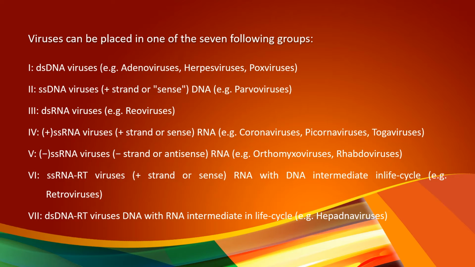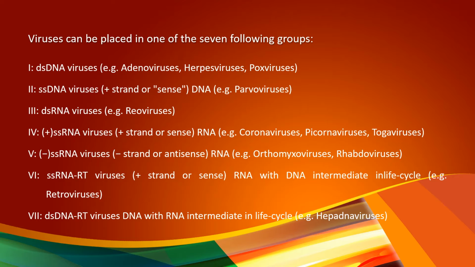The single strand may be a plus strand or negative strand. Then double-stranded RNA viruses, example reoviruses. Fourth one is plus single-stranded RNA viruses, example coronaviruses, picornaviruses, togaviruses, and then negative single-stranded RNA viruses, example orthomyxoviruses, rhabdoviruses,